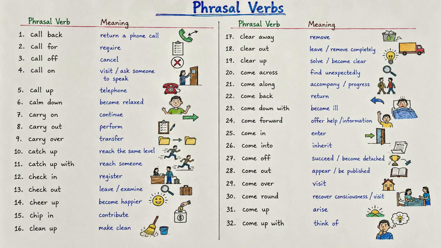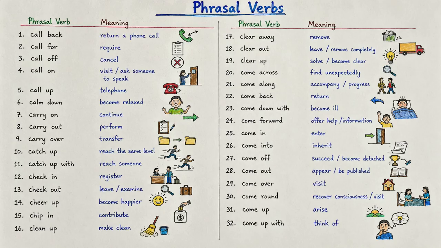Then we have come down with. This phrasal verb means to become ill with a particular illness. For example, I think I'm coming down with a cold. Next is come forward. Come forward means to offer help or information, especially when information is needed. For example, several witnesses came forward to help the police.